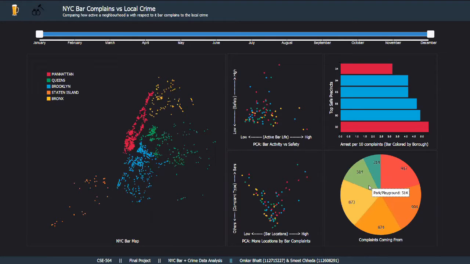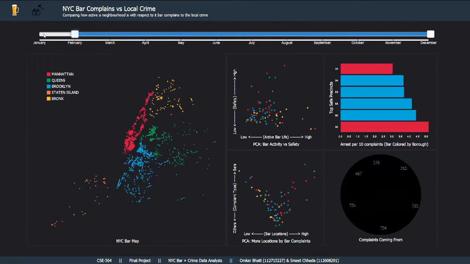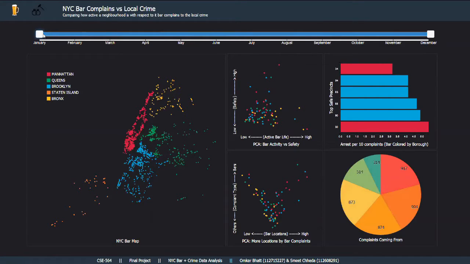Hi, my name is Omkar. So we decided to go for a black dark theme to represent the nightlife. Now, New York City can be a touristy city and attracts various people all around the year. So we decided to add this small feature over here, which is a slider, which lets you select specific months to change the data accordingly. This would probably help you look at the more recent or active data for a specific month.